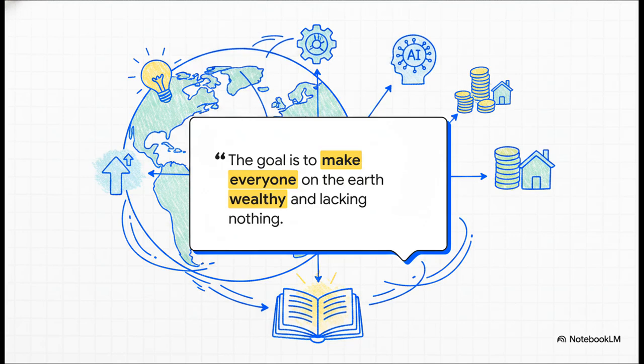The goal is to make everyone on the Earth wealthy and lacking nothing. Wow, it's a massive, bold statement, right? And it's actually the driving philosophy behind the fascinating documents we're exploring today from the Stellarium Foundation. They aren't just casually talking about abstract charity here. They're laying out a highly structured, tech-driven blueprint to literally re-engineer global prosperity.